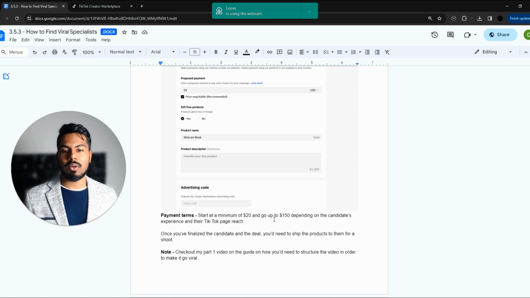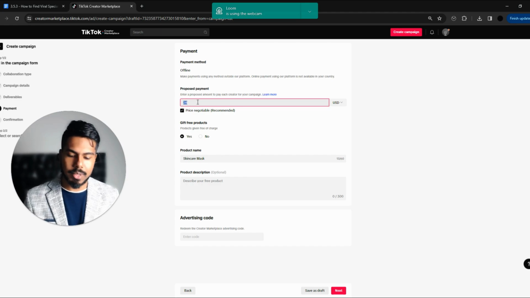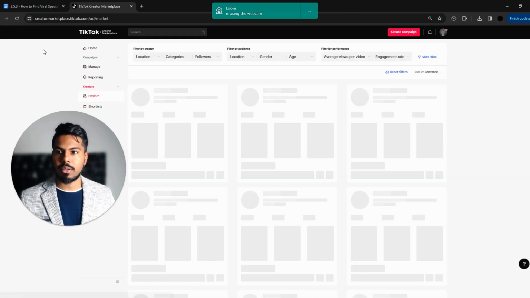As I said in all my videos, if you have less than 5K to invest in your ecom store, just don't start, right? Because these are the kinds of expenses that you'd need to really incur if you want to scale fast, right? So this is something that you would pretty much put in, right? You could put in a decent bid of, let's say, even 50, and then put in price negotiable, and you could invite creators to your campaign, right?